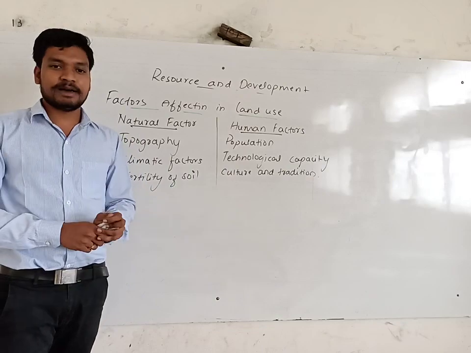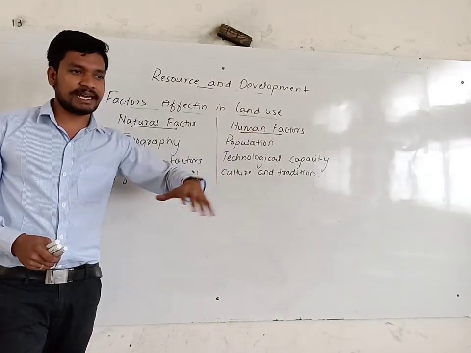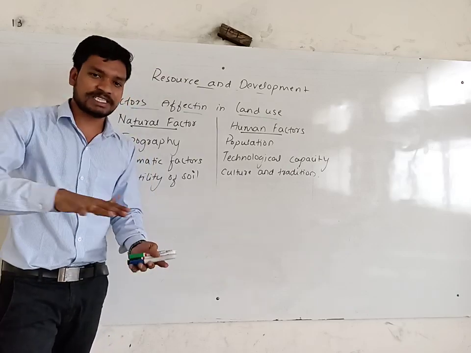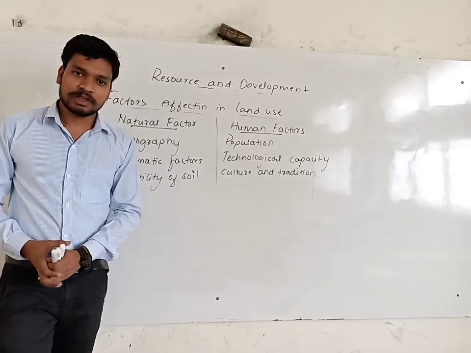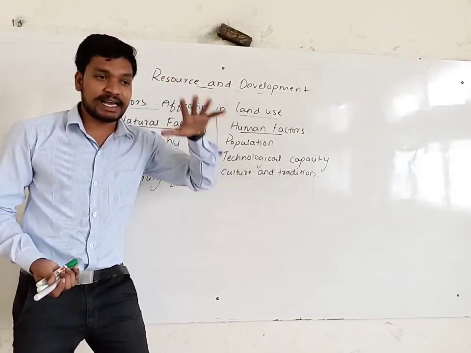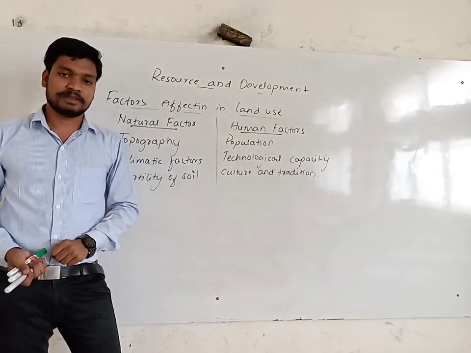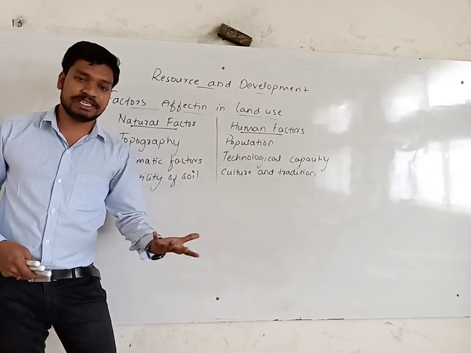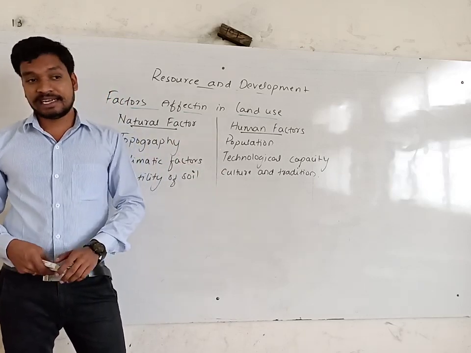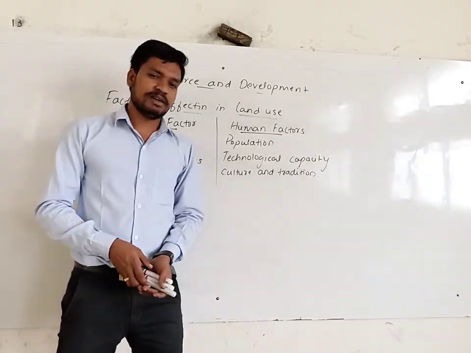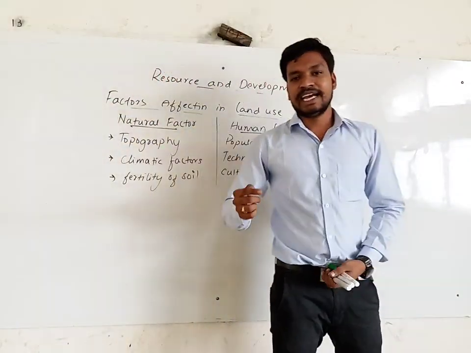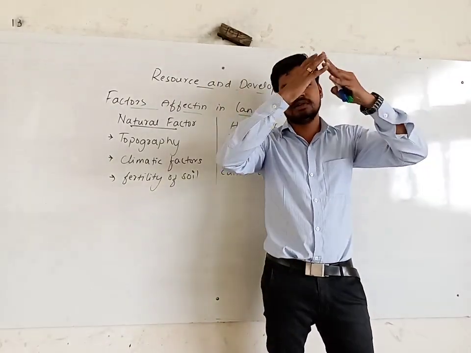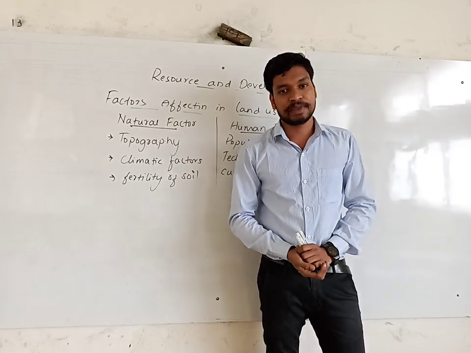And plateaus have some undulation. Somewhat it's a tableland which is elevated from the sea level. It's a plateau, we know that. So this plateau land has deposits of minerals, more minerals. So there we can get more industries and mining activities. Then in the mountain areas, we can see less inhabitation. Most of the people don't want to stay or settle in the mountain areas. Why?